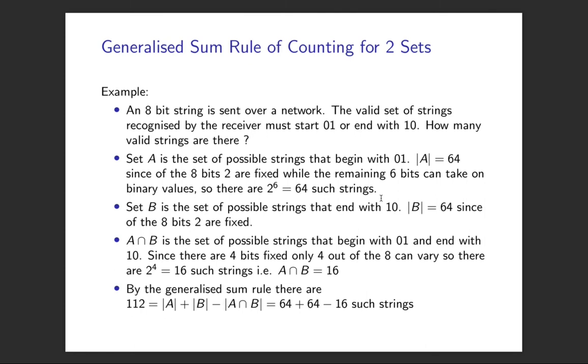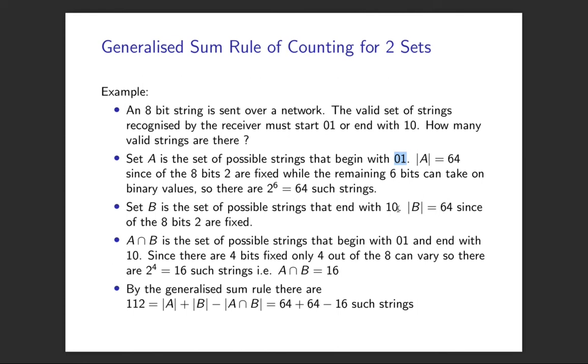We can do a quick example. Suppose we're sending 8 bits across the network. Suppose you have to start with a 0, 1 or end with a 1, 0. So we're constraining it a bit. How many valid strings are there? A few different ways we could calculate that, actually. Here's one way. The set of possible strings that begin with 0, 1, well, we've fixed the first 2 bits, so there's 6 remaining bits we could choose from, right? So there's 2 to the 6, which is 64 possible options once we've fixed the first 2 bits to be 0, 1.